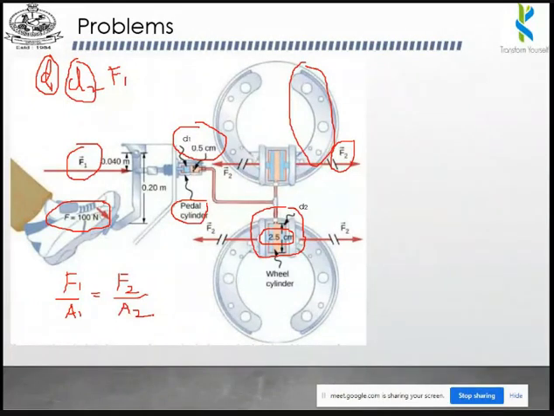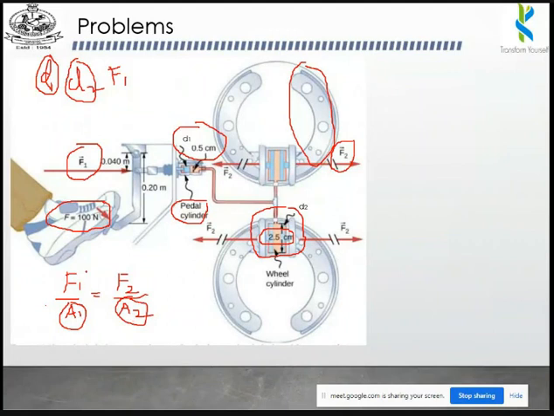Don't take too much time, because it is a very simple calculation. You don't have to multiply with pi by 4 for finding the area. Here you will have a pi by 4 and here also a pi by 4, so both will get cancelled. You can directly use d1 square and d2 square.